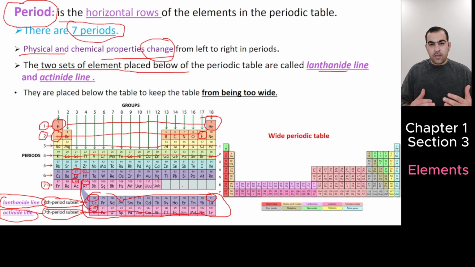Why have we not placed them in the periodic table? Because we don't want the periodic table to be too wide. Look at here. If we put them in the periodic table, what happens? The periodic table is going to be very wide.